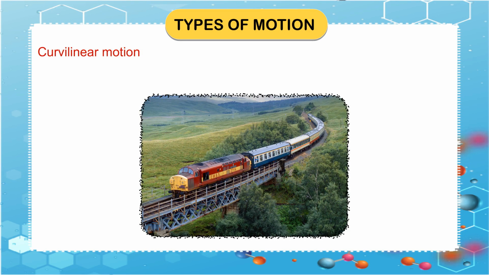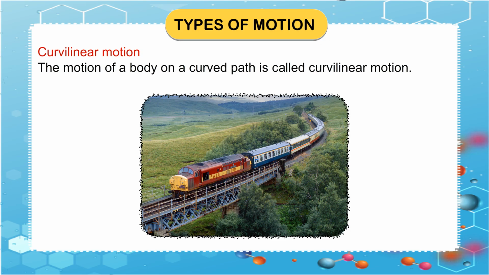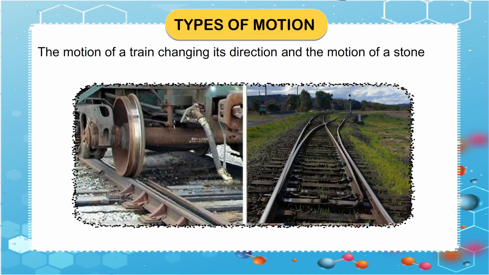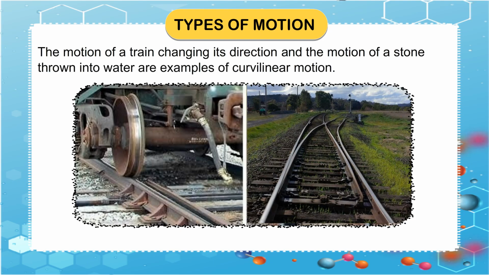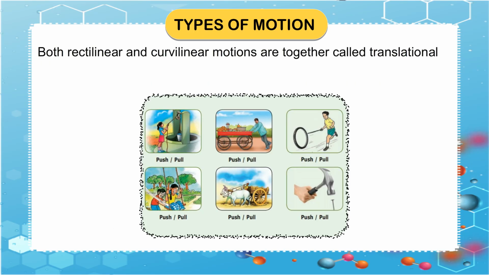Curvilinear motion. The motion of a body on a curved path is called curvilinear motion. The motion of a train changing its direction and the motion of a stone thrown into water are examples of curvilinear motion. Both rectilinear and curvilinear motions are together called translational motion.